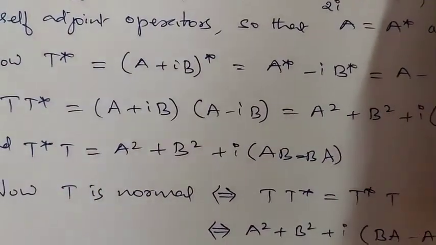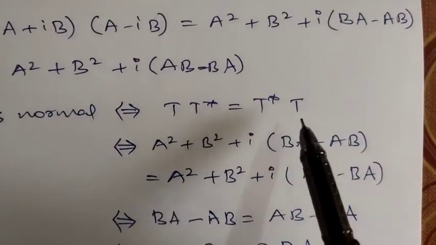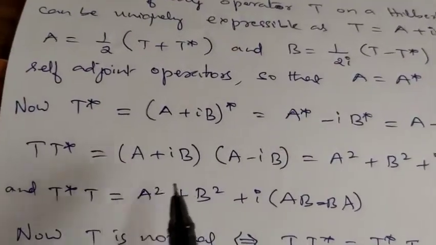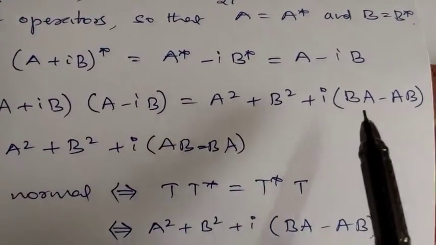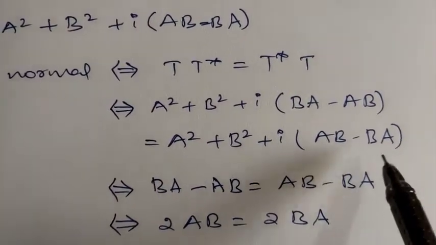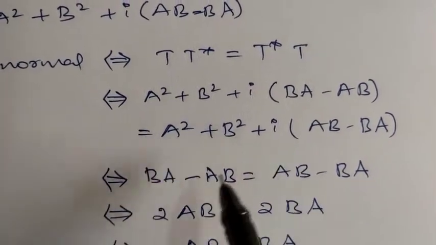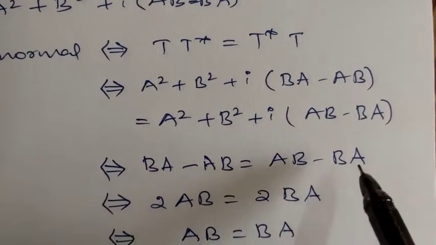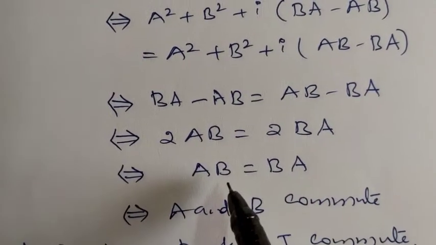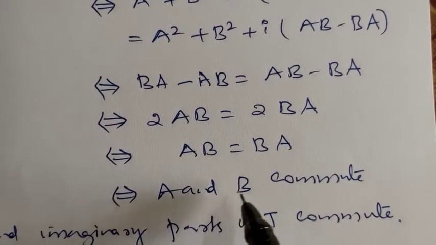Now T is normal implies what? T is normal implies T T* is the same as T* T. This happens if and only if what? T T* is A squared plus B squared plus i times (BA minus AB), equal to A squared plus B squared plus i times (AB minus BA). So A squared gets cancelled, B squared gets cancelled, this i gets cancelled, therefore BA minus AB is equal to AB minus BA, or 2 times AB is equal to 2 times BA. Okay, this happens if and only if AB is equal to BA. This means what? A and B commute.